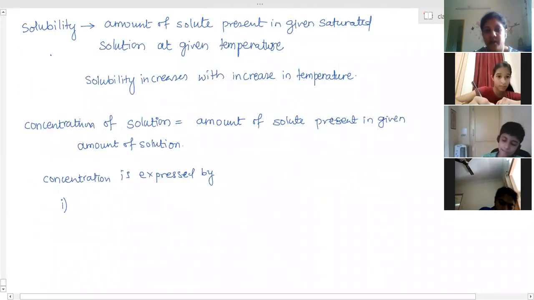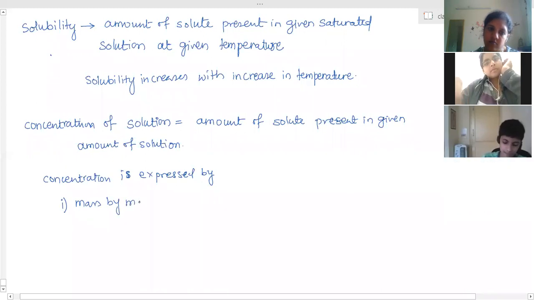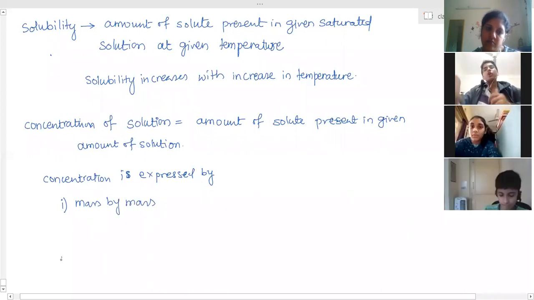Concentration is expressed by three methods: mass by mass, mass by volume, and volume by volume.